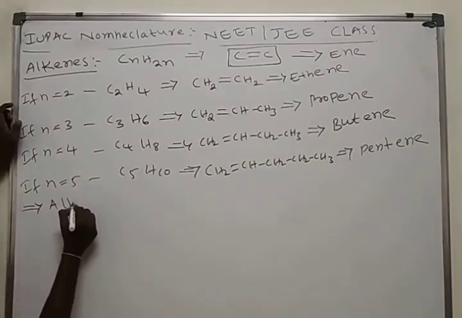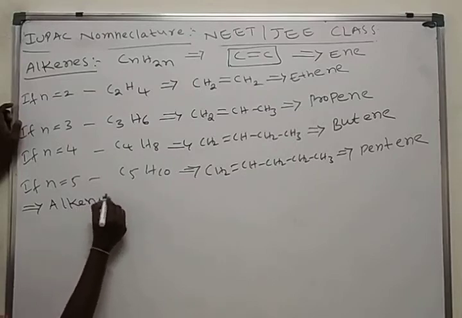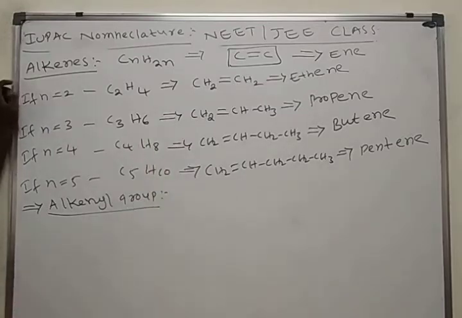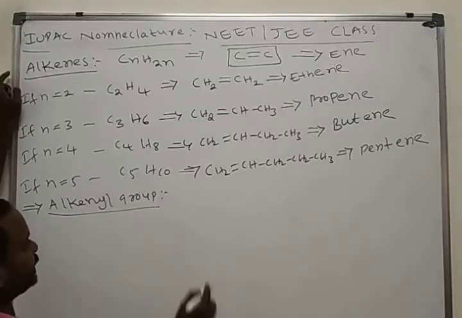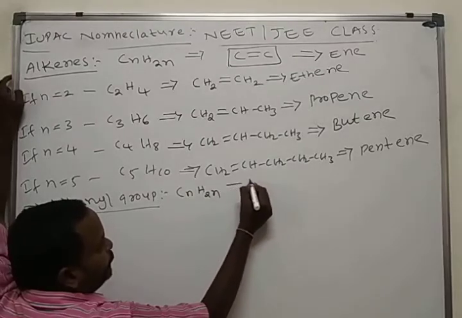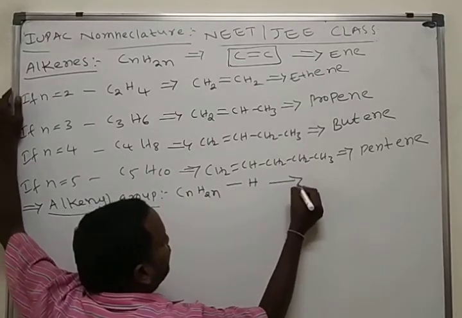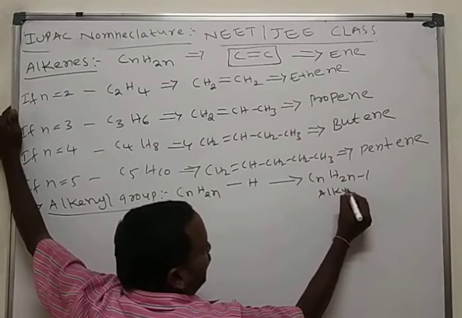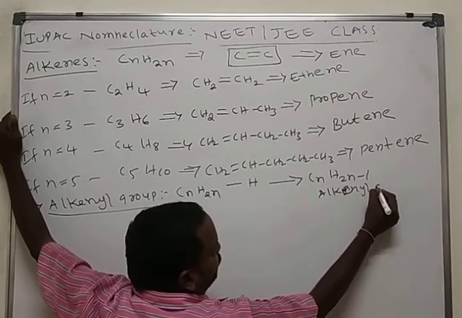Next, alkyl group. What is the meaning of alkyl group? This is about the nomenclature of alkane. Alkyl group means when we remove one hydrogen from an alkane, we call it an alkyl group. What is the general formula of alkene? CnH2n. Remove one hydrogen, and what you get is CnH2n minus 1. This we call an alkenyl group.